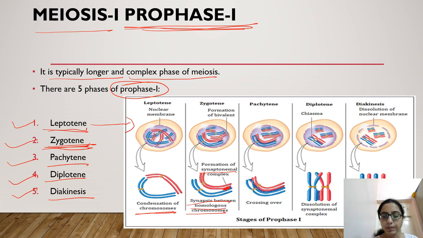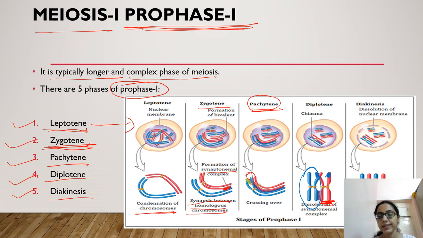Now, this synaptonemal complex which was formed during zygotene, in the pachytene stage, the third stage, observe it carefully. Here, between these two, some segment of the chromosome is exchanged. This chromosome and this chromosome exchange their parts, and now this chromosome has some part of the other chromosome and this one has some part of that chromosome.